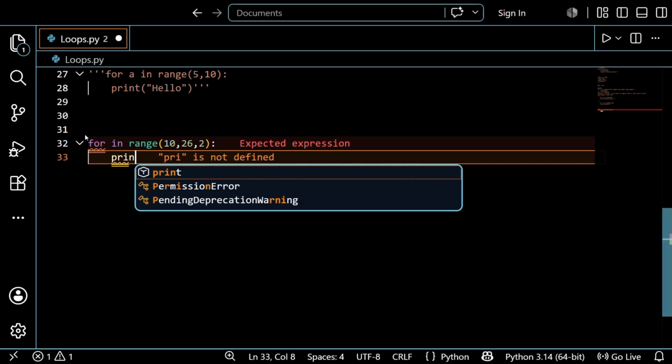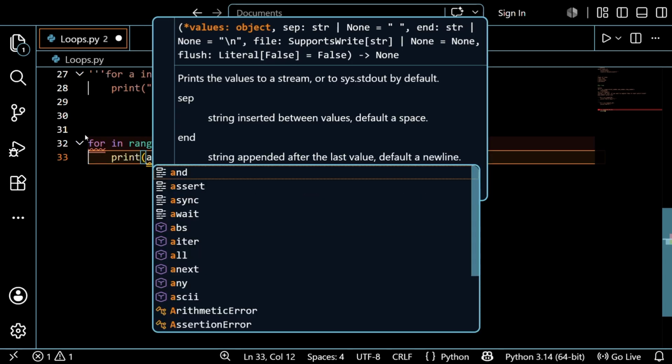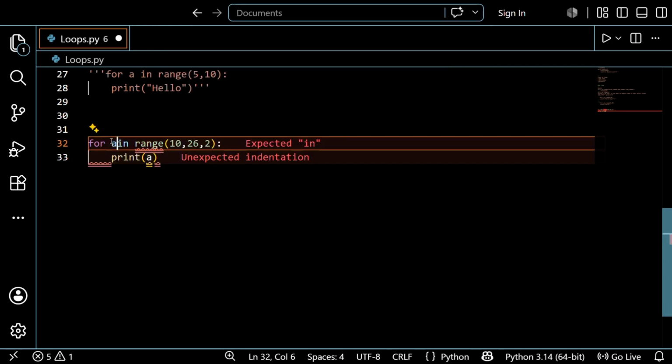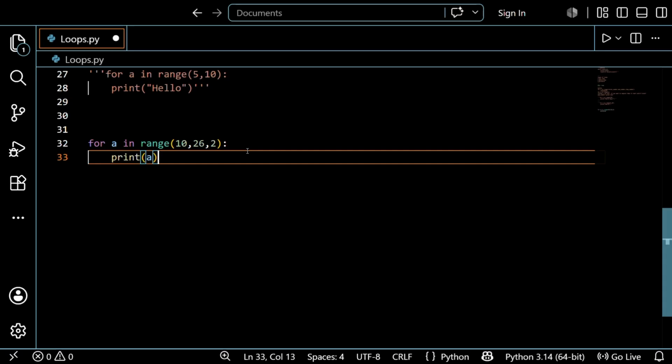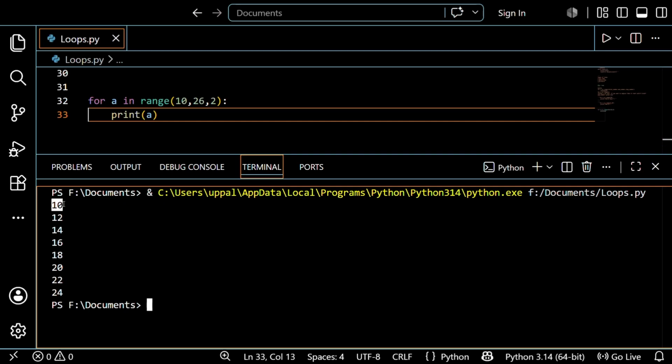Let's print a. One second, I forgot to give a variable here. Done. I just want to save this first and run this. See what will happen. See, it started with 10, 12, 14, 16, 18, 20, 22, 24.